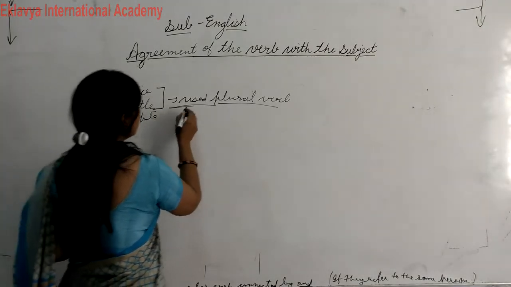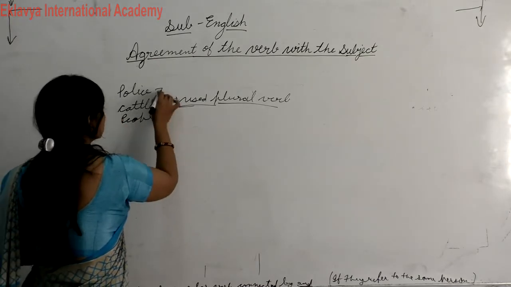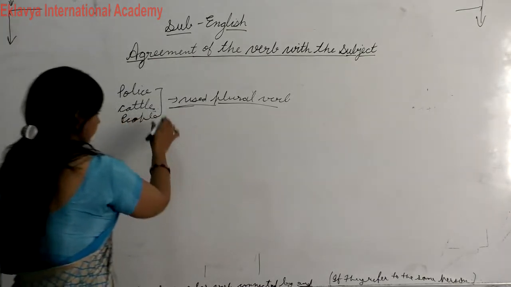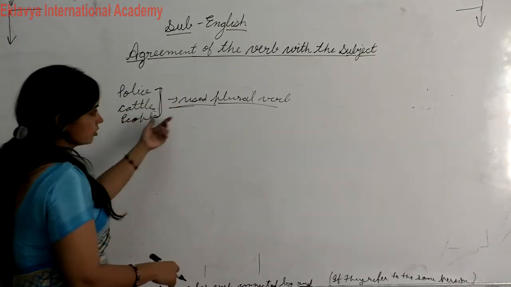They are always used with a plural verb. Police, cattle, people. Okay, with these nouns always use a plural verb.